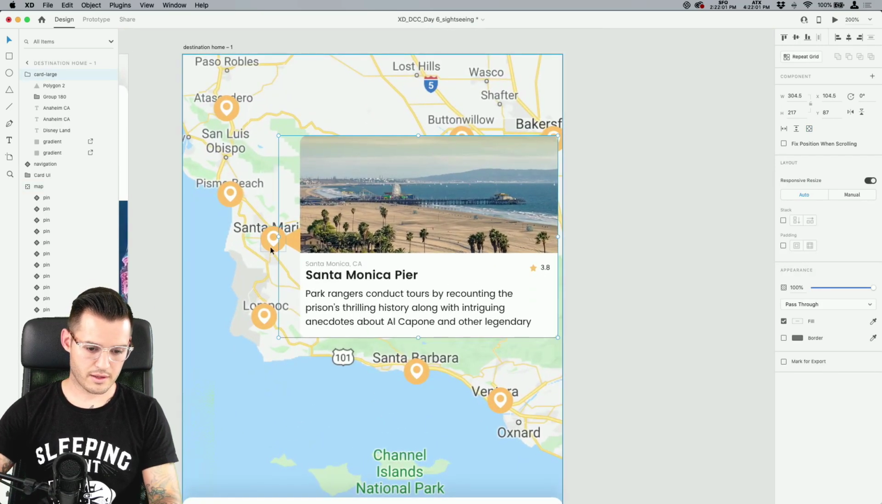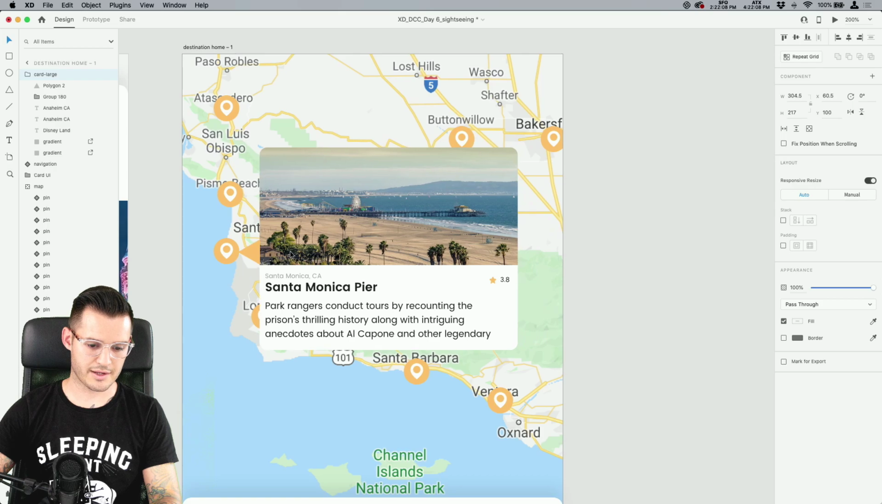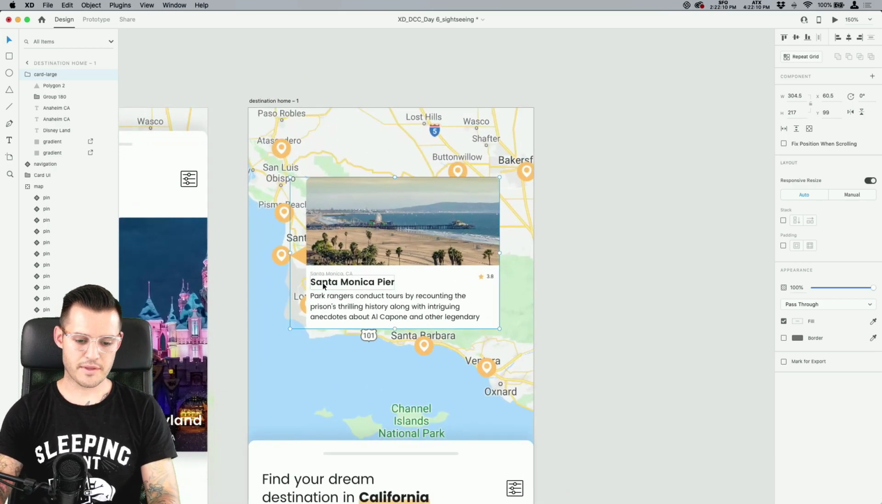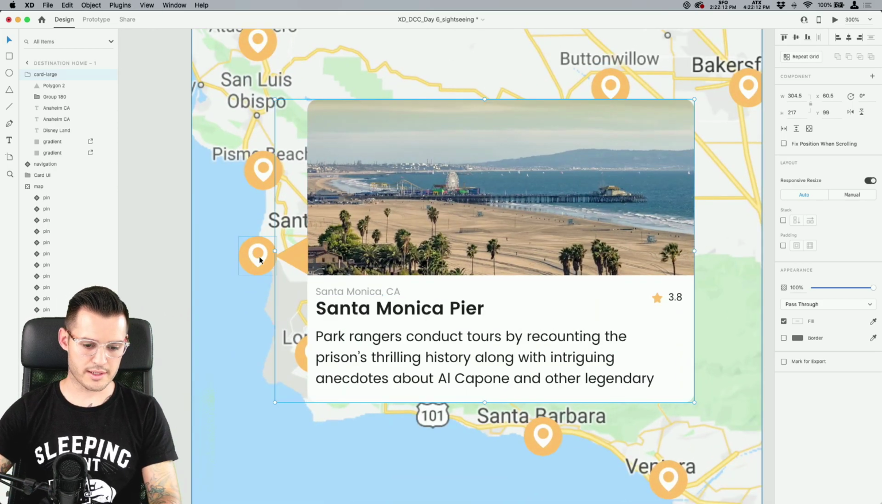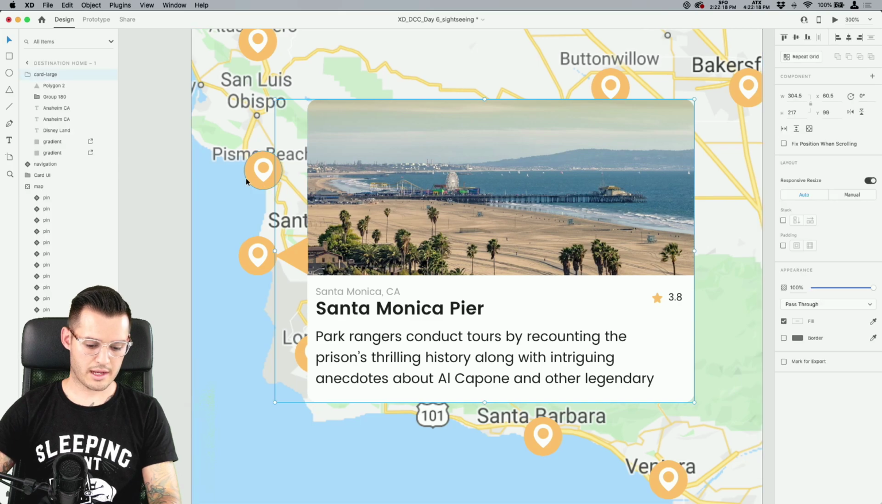Okay. And I'm just going to move this little Santa Monica bubble because it's probably at the pier. It's probably more like right there. This is going to give us a little bit of space. Okay. Something like that. Now, what I want to do is take the two of these. I'm going to take my large card and just move it inside of my map.